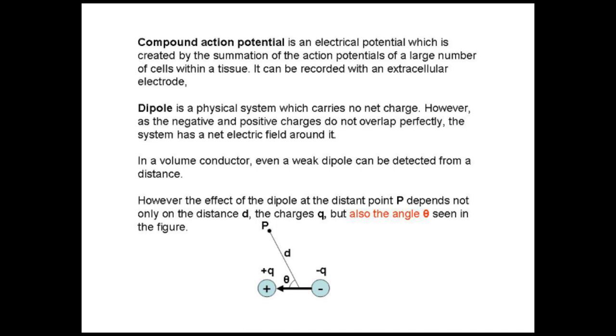Because they do not overlap each other, this effect creates an electrical field around this physical system, which we call the dipole.